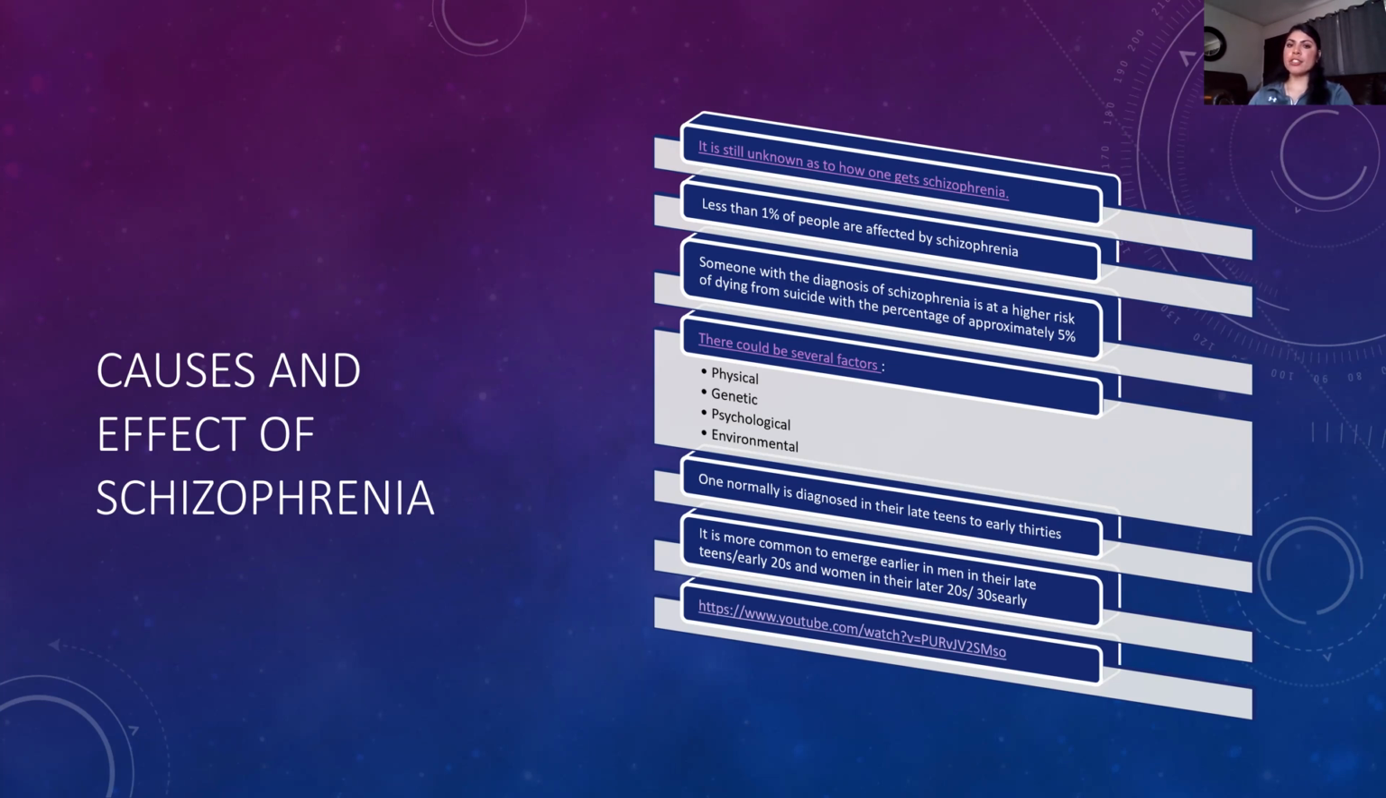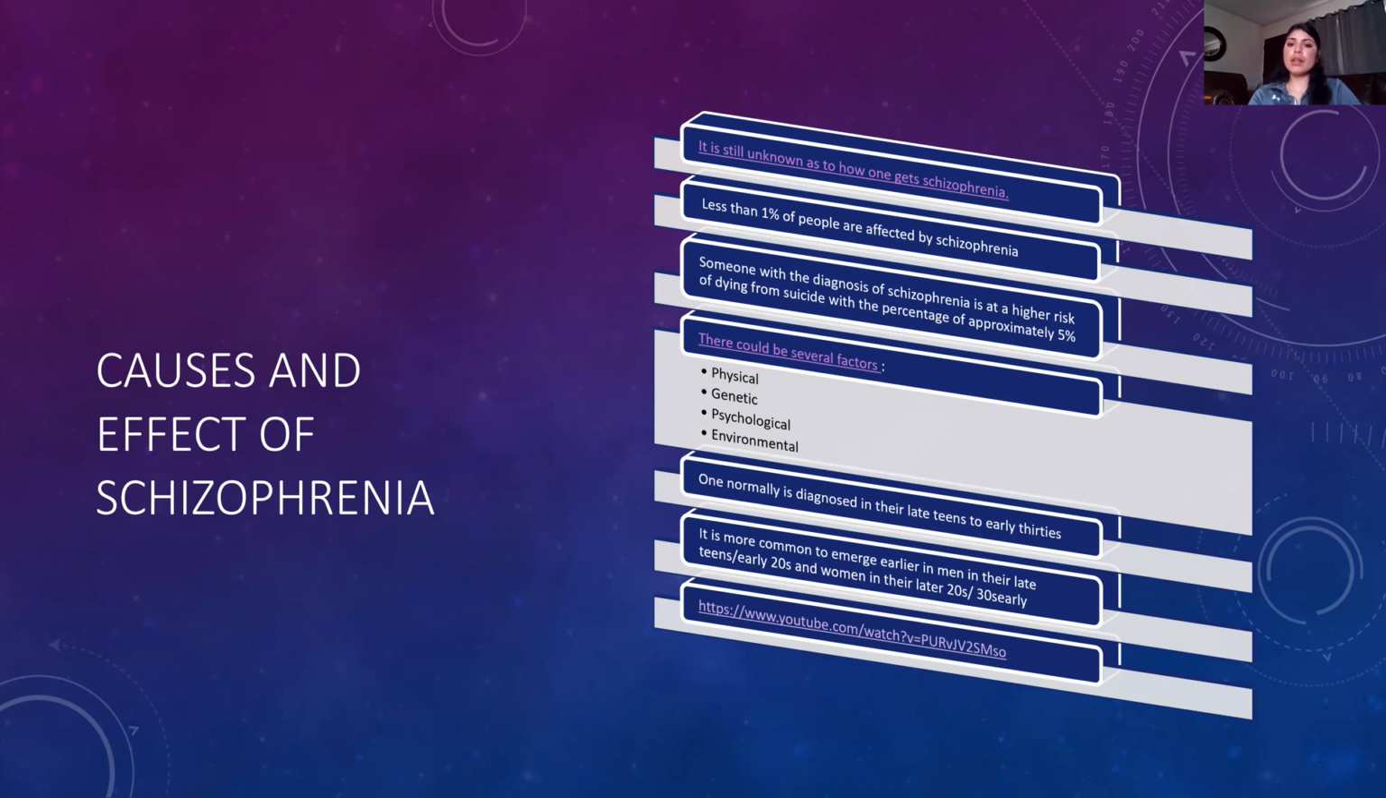There are several factors, it could be physical, genetic, psychological, or environmental. And for schizophrenia, it's very common. It's more common in men, and they get diagnosed earlier because they are introduced to it earlier. So they'll be able to start showing symptoms in their late teens, early 20s, and for women, it's in their later 20s, early 30s.